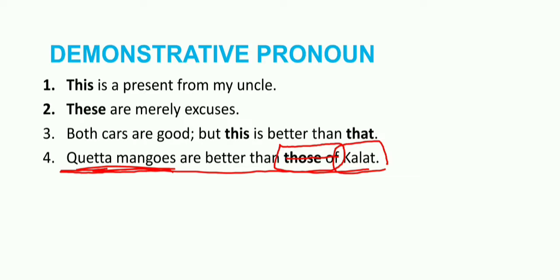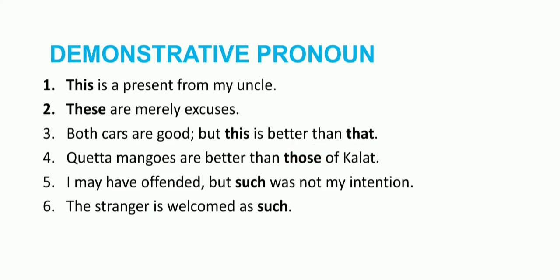So "those of" is used for the mangoes, that those mangoes, Quetta mangoes, are better than the mangoes of Kalat. So now here the demonstrative pronoun is pointing out the mangoes. As we have said, a pronoun is used instead of the nouns.